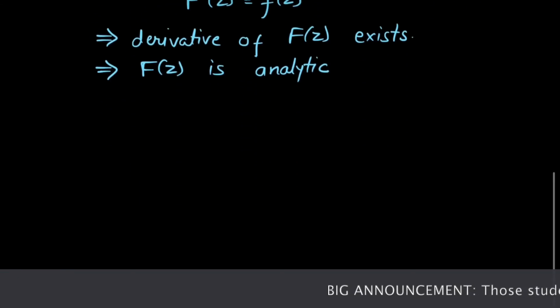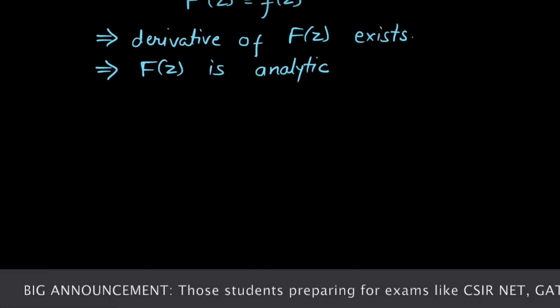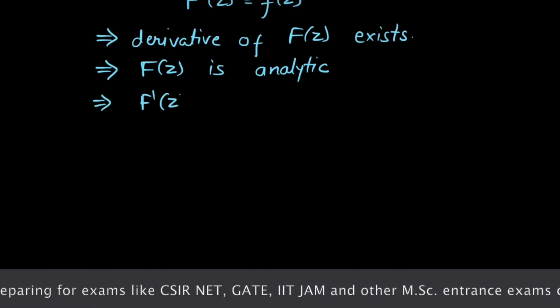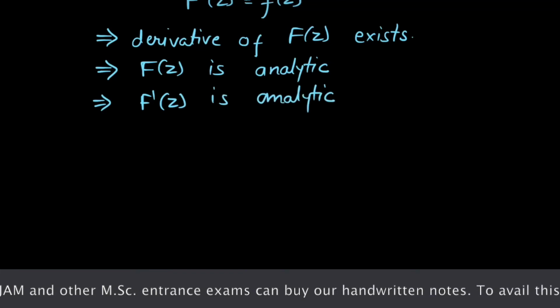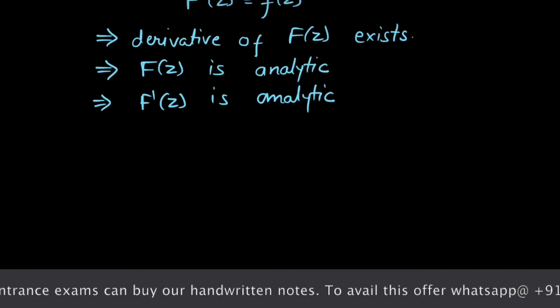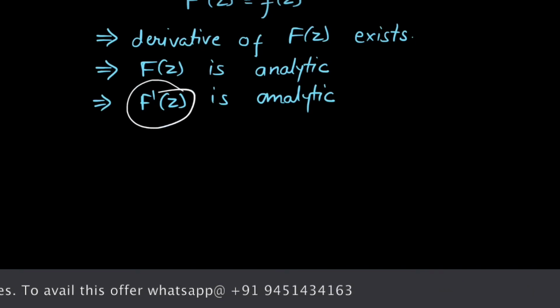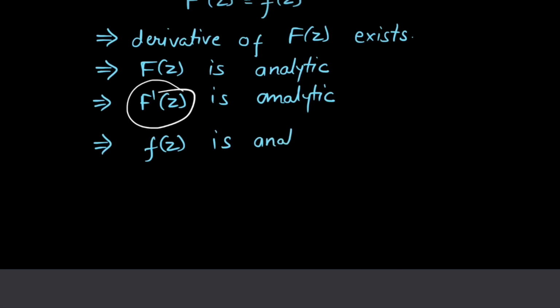And we know that if any function is analytic, then its derivative is also analytic. Hence, capital F prime z is also analytic, and this F prime z is nothing but small f z. So this implies the function small f of z is analytic. Okay, and this completes the proof of this theorem.